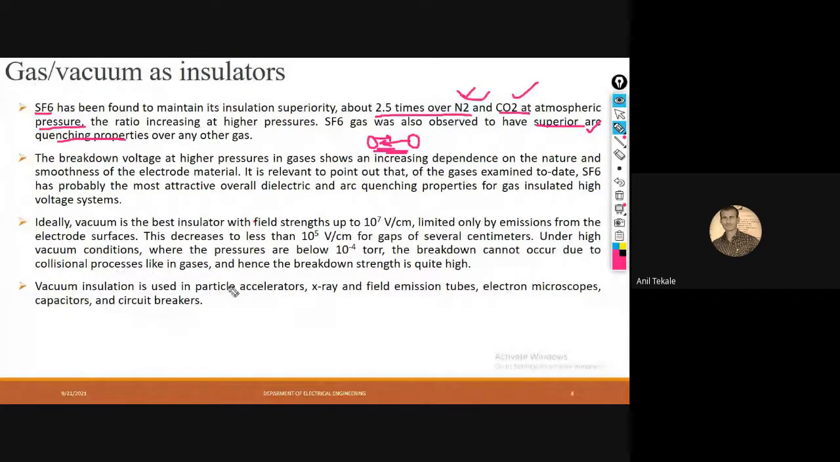We can say we can extinguish, arc extinguish. Okay, quenching means what? Arc extinguish. So as you say, there is an extinguisher. Where are they used? They are used to reduce the fire. They are used to extinguish the fire. So in that way, SF6 is considered better.